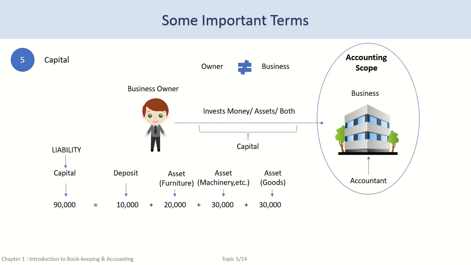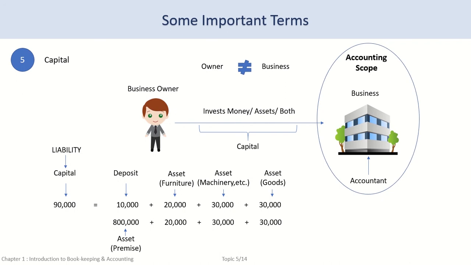The owner may even invest other assets in the business. For example, if instead of hiring a premise, the owner owns a premise valued at $800,000 and starts the business in it. Not only does he spend money for other setup activities, but he also provides an asset to the business in the form of a premise.